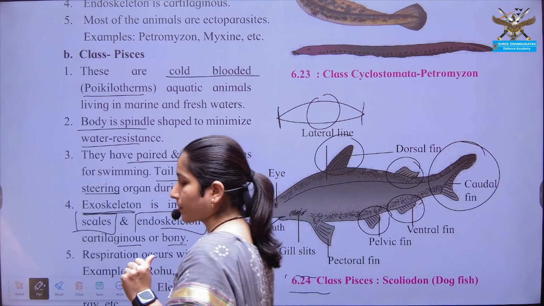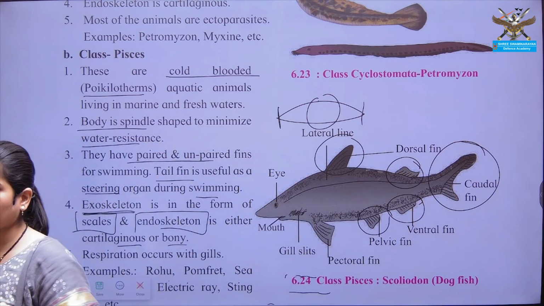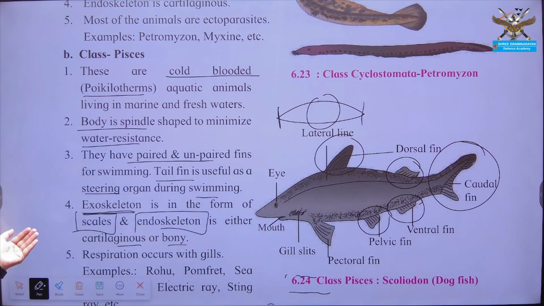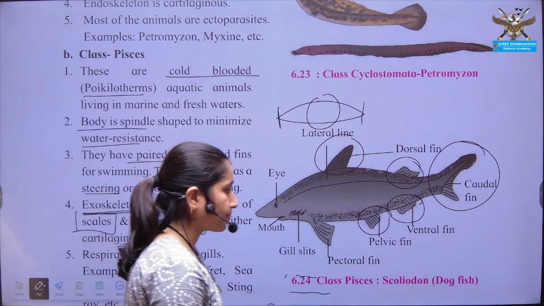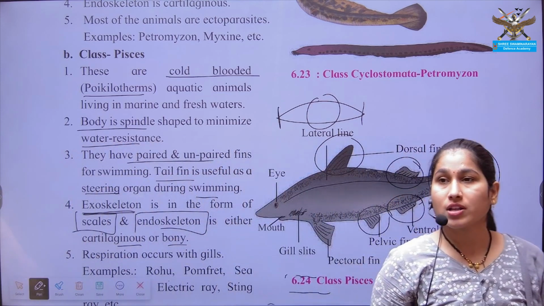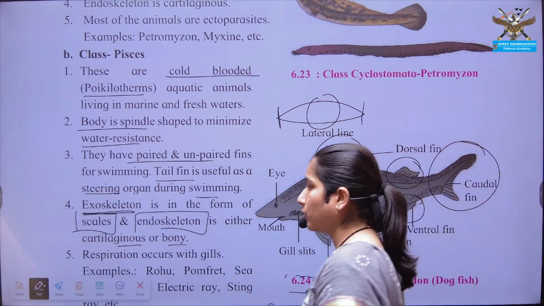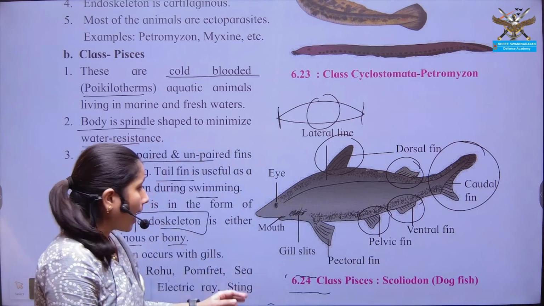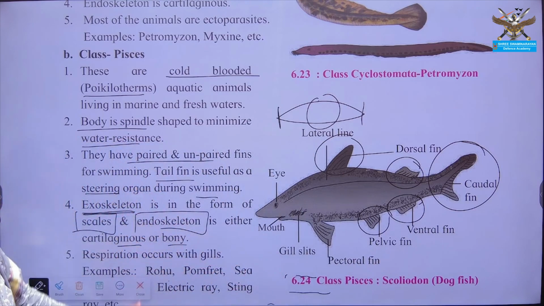The organisms showing the cartilaginous endoskeleton are mostly sharks. All sharks have a cartilaginous endoskeleton, and all the advanced fishes have a bony endoskeleton.